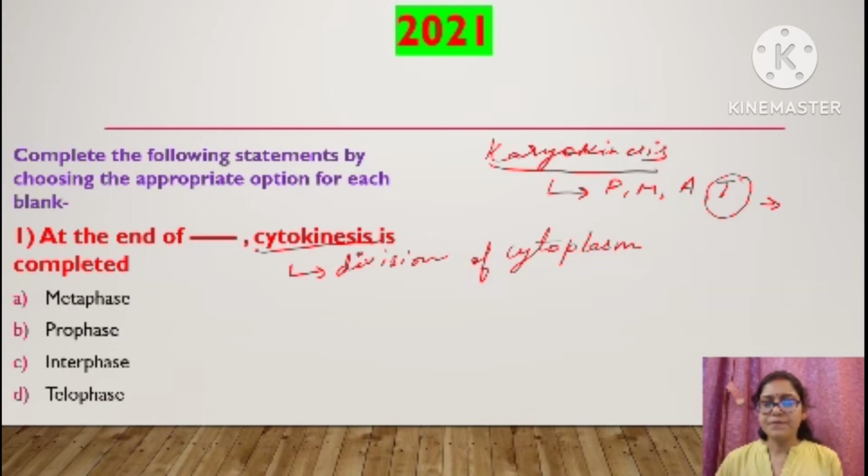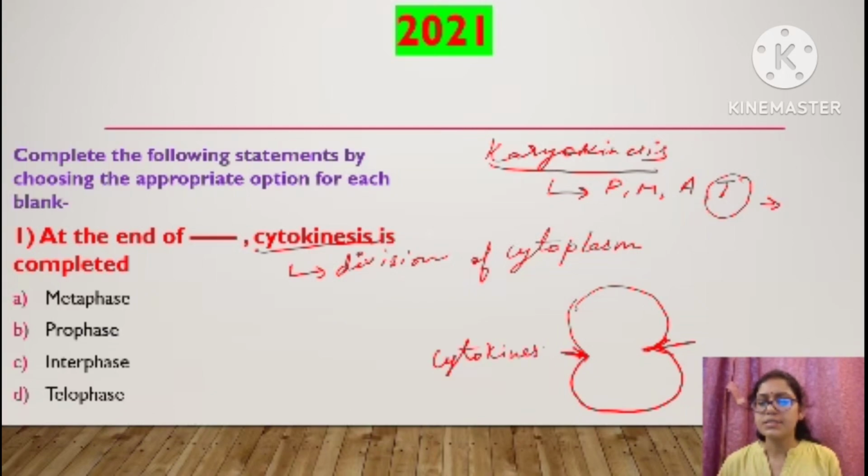We have seen this diagram, right? In the telophase, a diagram like this we have seen. So what is this? This is the furrow. This is the furrow which will be developed in the cell membrane, correct? This is the beginning of cytokinesis. That means the division of cytoplasm will start at the end of telophase.